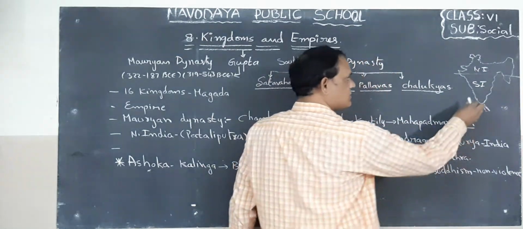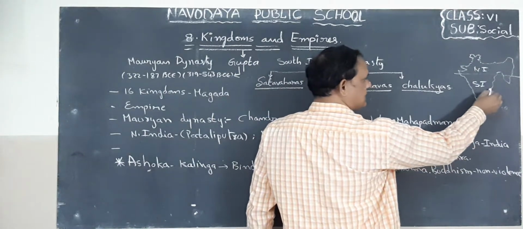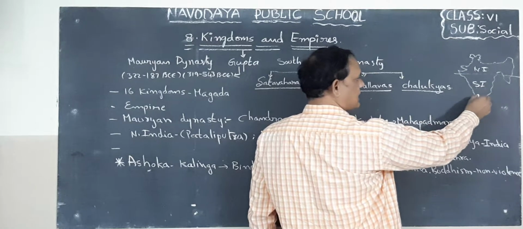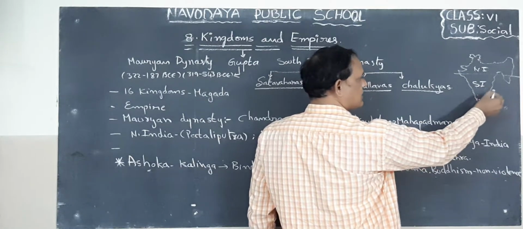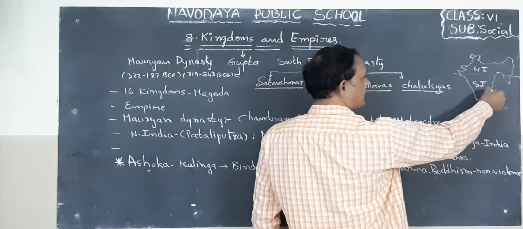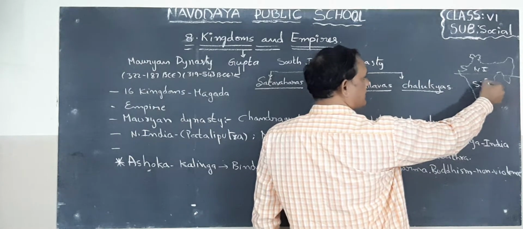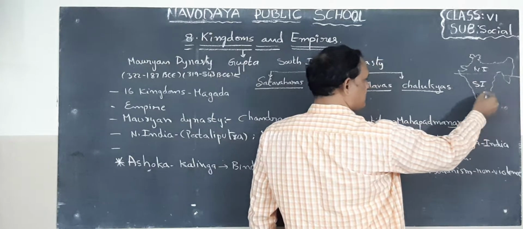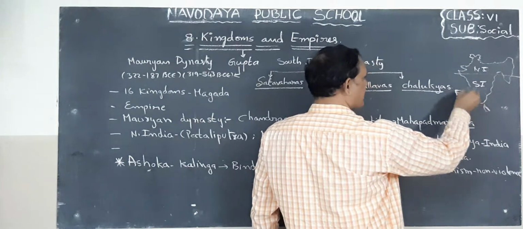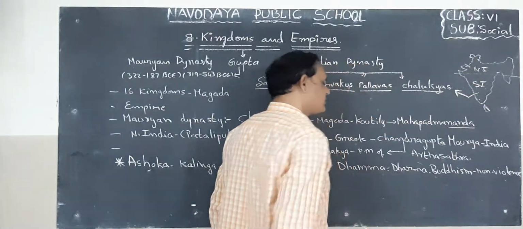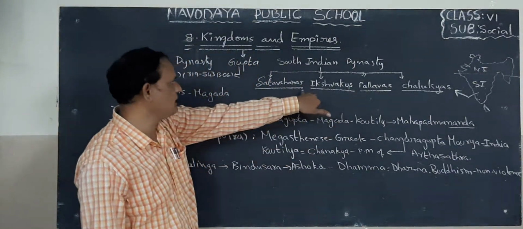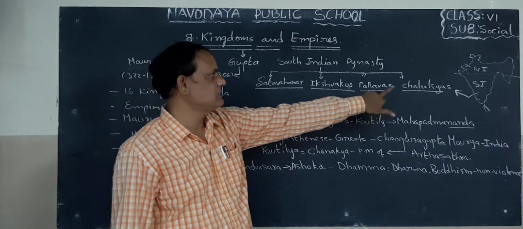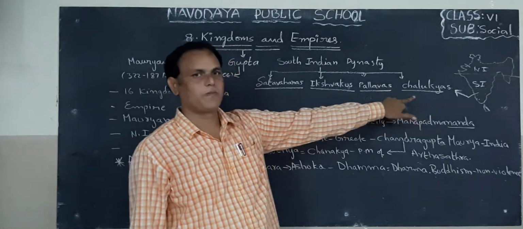Here you can find AP, Telangana, Maharashtra, Karnataka, Kerala, Tamil Nadu. Okay, children. Odisha, etc. States are there in this area. So this is South India, children. This is North India. Okay, children. In South India, the Satavahanas, Ikshvakas, Pallavas, Chalukyas ruled. Okay.